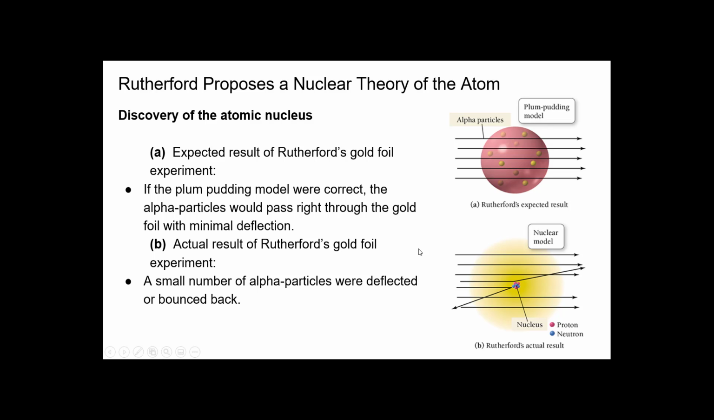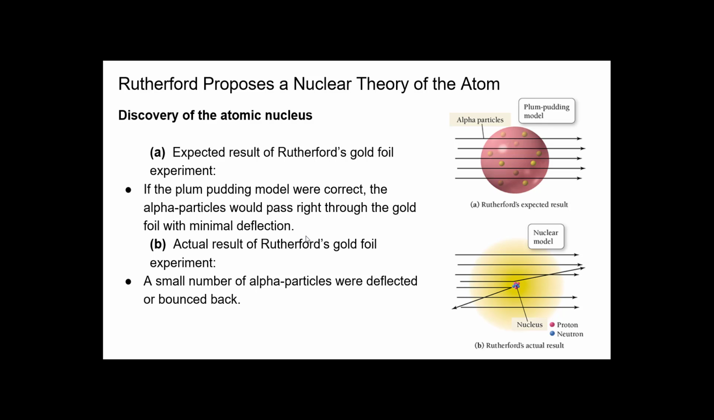So if the plum pudding model was correct, the alpha particles would pass right through the gold foil with minimal deflection, meaning when those alpha particles did come into contact with an electron, because there were so few electrons or chocolate chips in a cookie, there would not be a big impact. There would maybe be one deflection or one that might be hit at an angle, but the majority would go straight through with minimal problems. But what happened in Rutherford's gold foil experiment is that's not what happened.